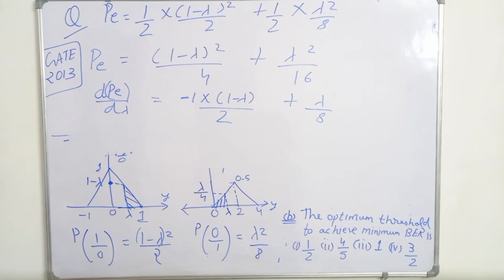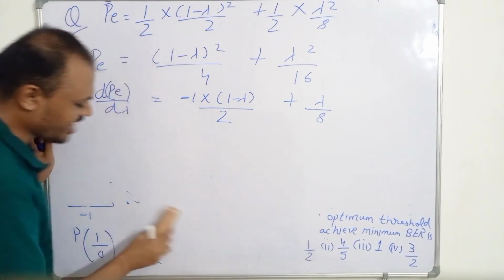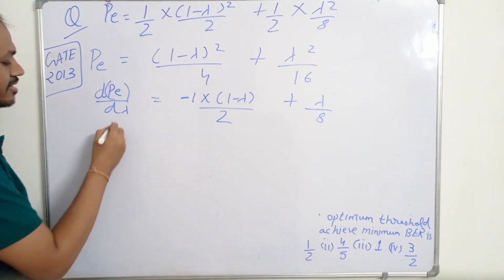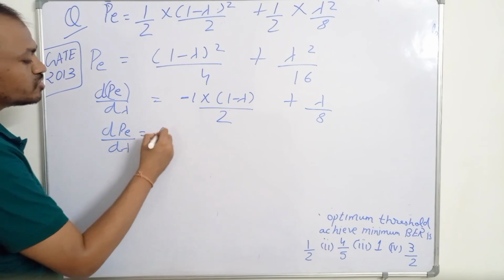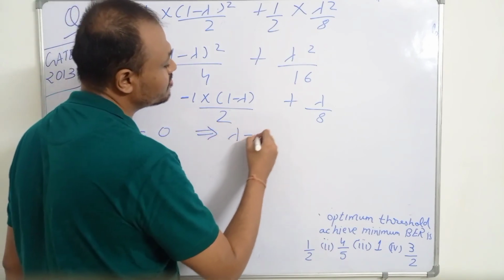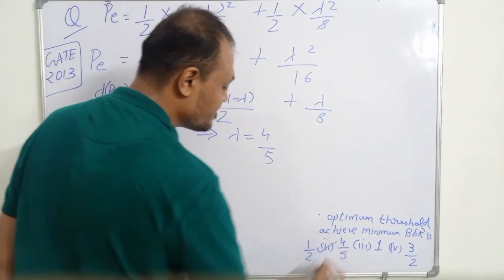If you equate it to 0, this is how we find maxima or minima. We equate the values to 0. So dPe by d lambda equal to 0, and you will get lambda equal to 4 upon 5. So our answer is option B, 4 upon 5.